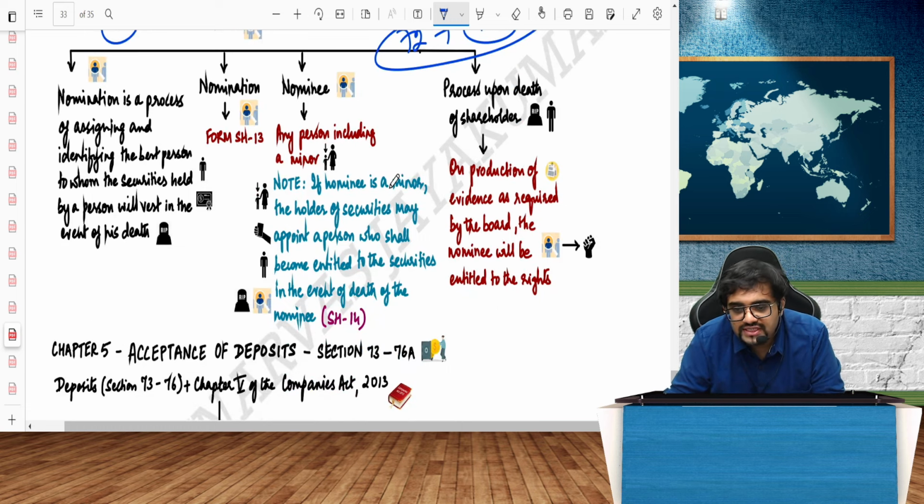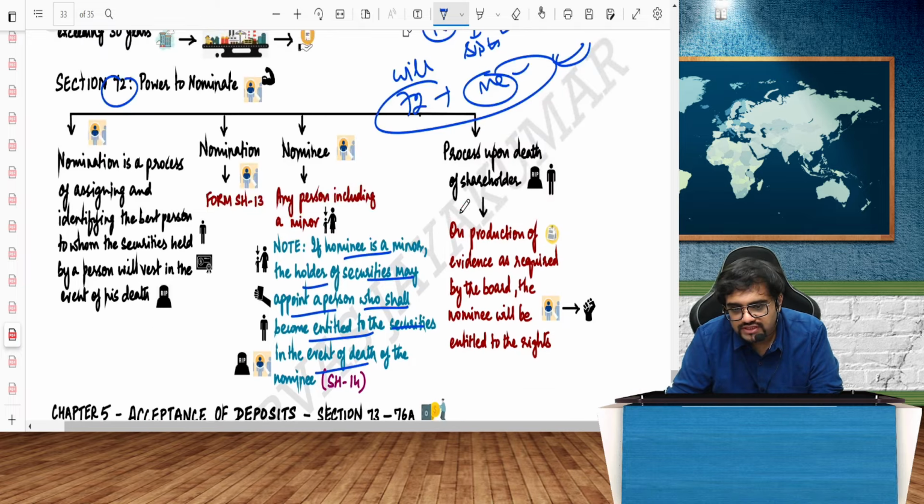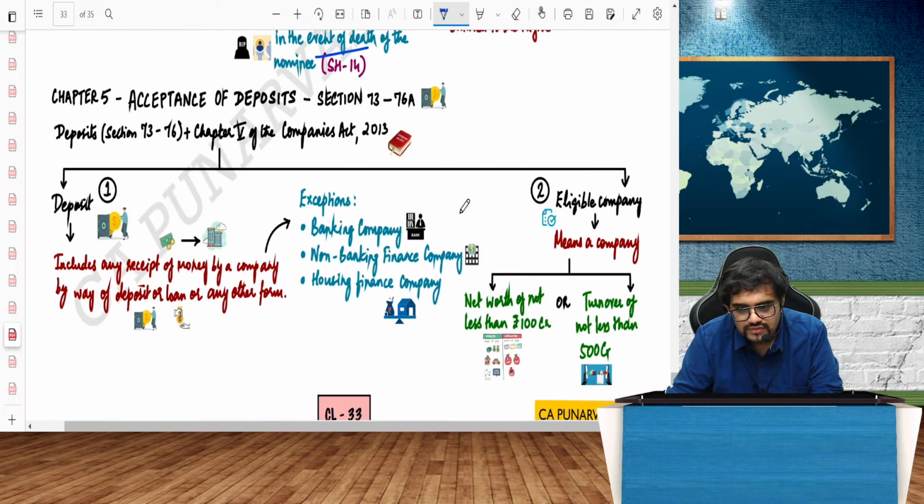What if a nominee is a minor? If the nominee is a minor, the holder of securities may appoint a person who shall become entitled. That is, a guardian has to be appointed. That is this particular chapter. And deposits is very simple, guys. We'll quickly go through. Just 2 minutes, we'll finish it off.